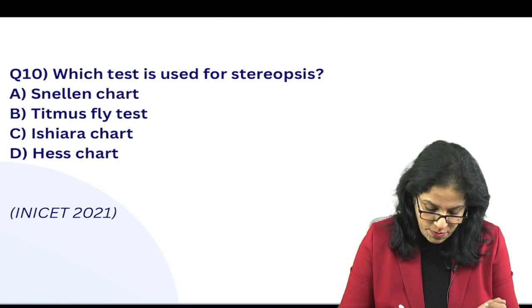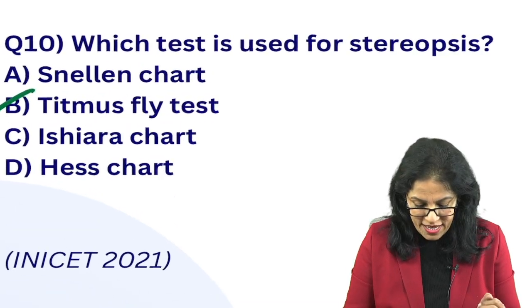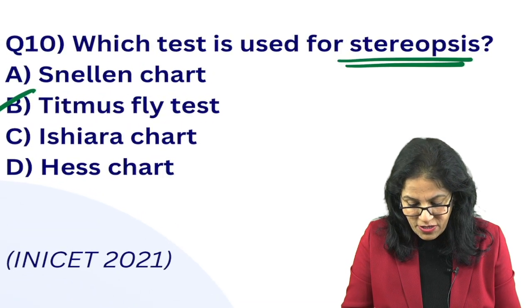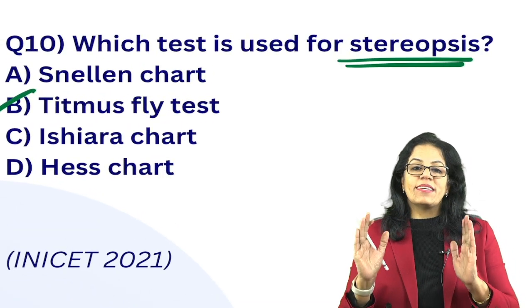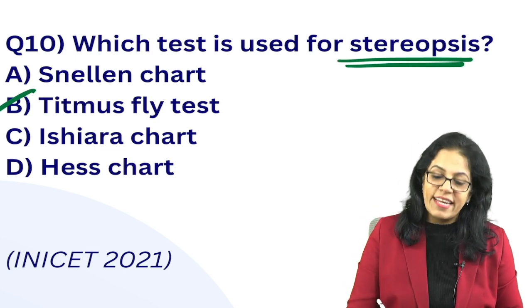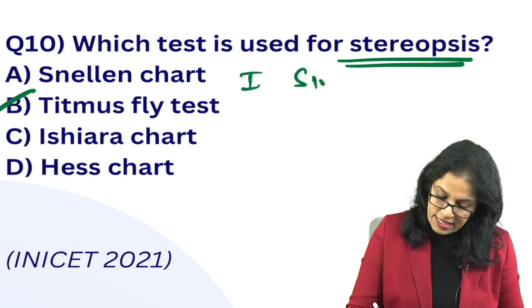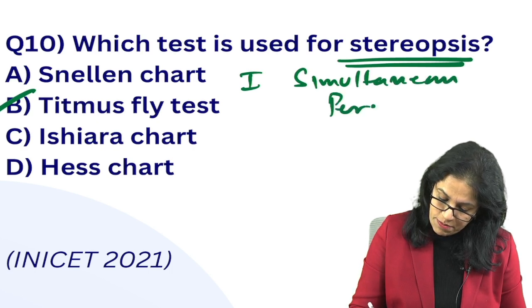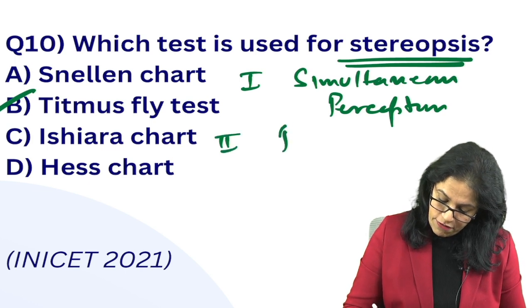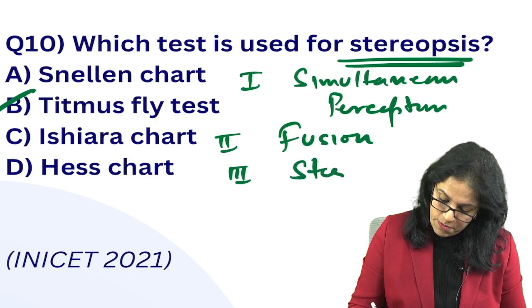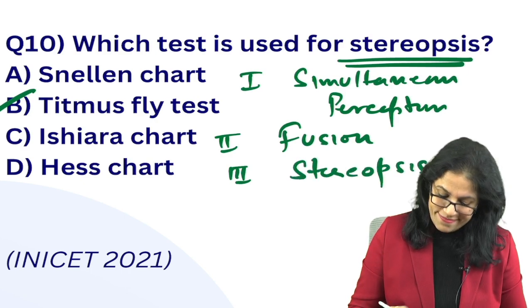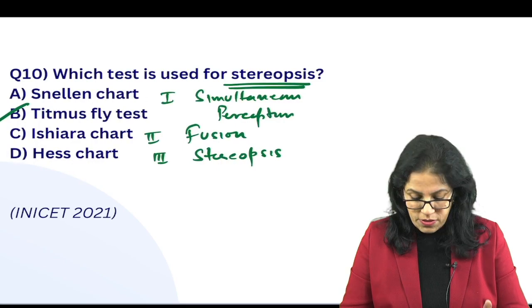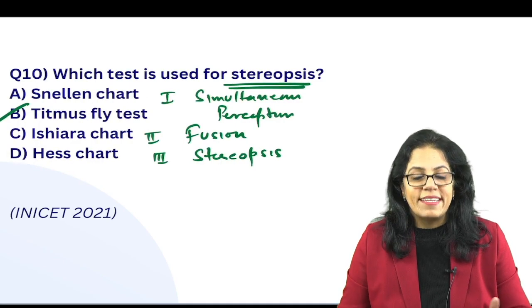Next, which test is used for stereopsis? We have to know about the Titmus Fly Test. So, stereopsis is your third grade of binocular single vision. If I ask you what are the grades, grade 1 is simultaneous perception, grade 2 is your fusion, and 3 is your stereopsis. So we will answer Titmus Fly Test.